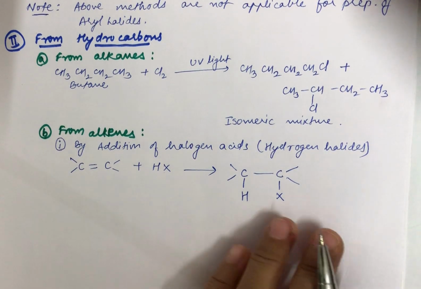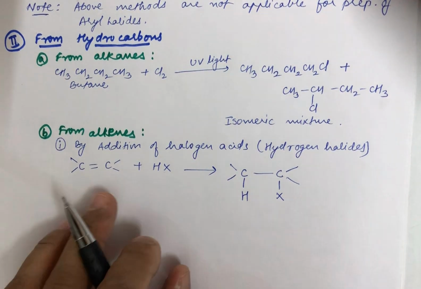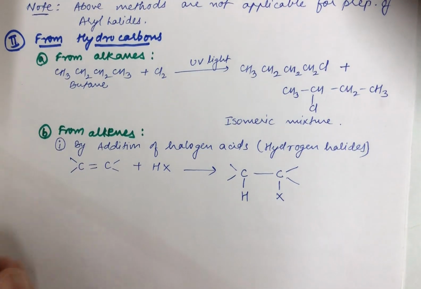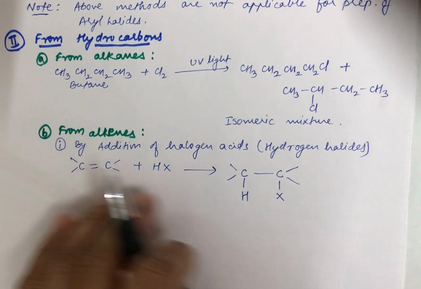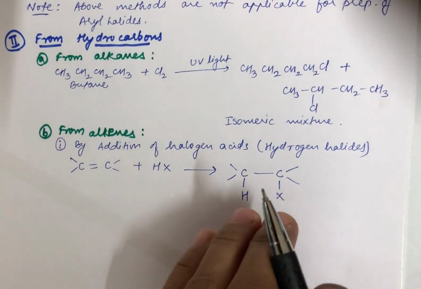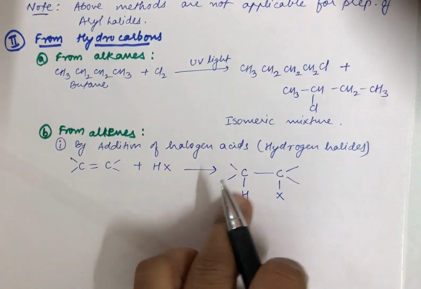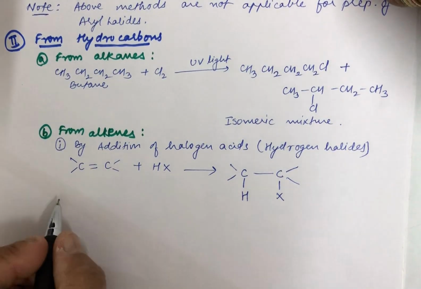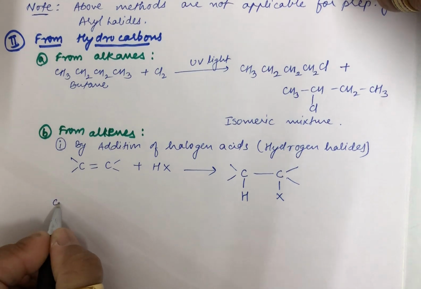Okay. Students, in case of symmetrical alkene, you know symmetrical alkene means you will have same number of carbon atoms across the double bond. In case of symmetrical alkenes, there would be no issue. The product would be the same. Either you put X here or H here or this. But what if you are having an unsymmetrical alkene? That is a question mark.